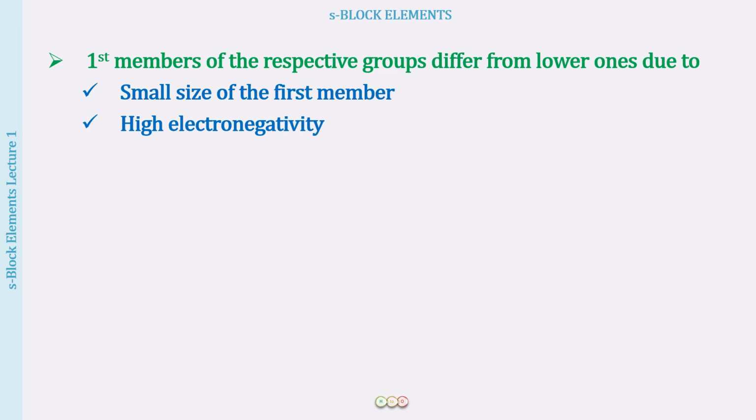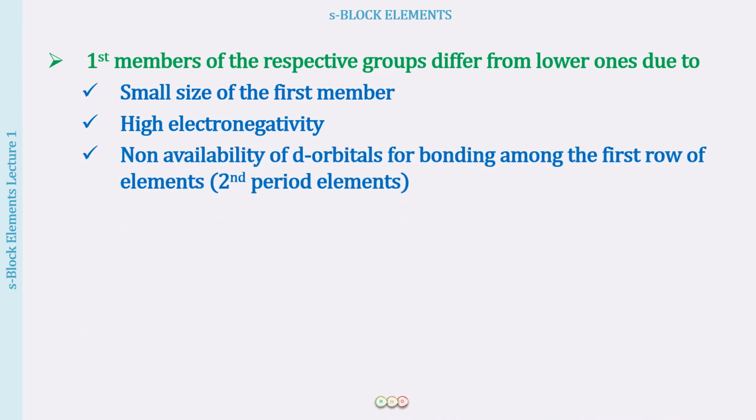Another very important thing is that in these second period elements we do not have the d orbitals. Once the d orbitals come in the third period elements, first of all there is going to be a sharp increase in size, and also these d orbitals are available for bond formation.